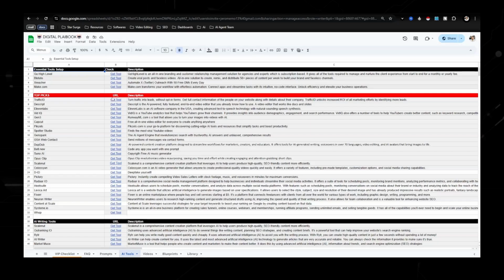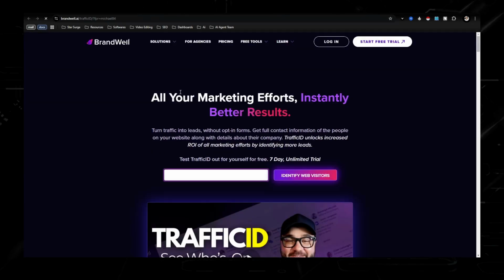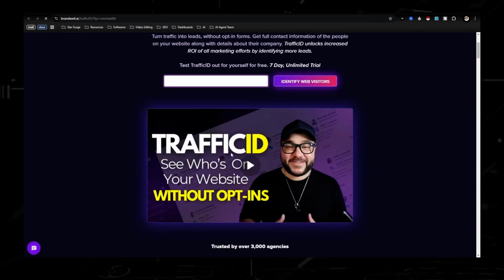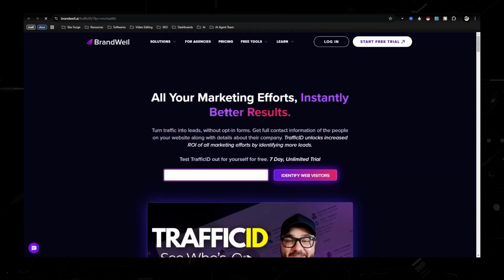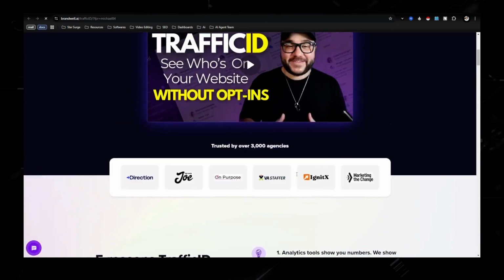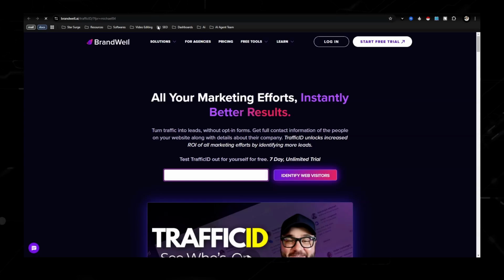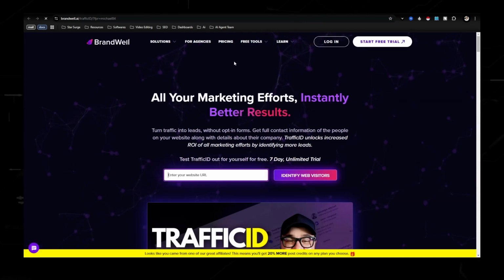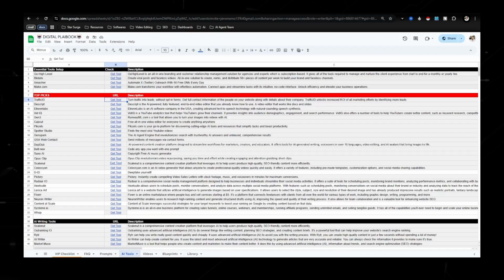We got Traffic ID, which is a really, really cool tool. So basically, if someone lands on your opt-in page and they don't enter in their email, there's about a 30 to 40% chance that you're still able to collect that information just from having that code on your website. So this is a really cool tool that you could promote to local businesses or marketing agencies in general, that they can start putting this into their offer. I've done that a couple times and that works really well.